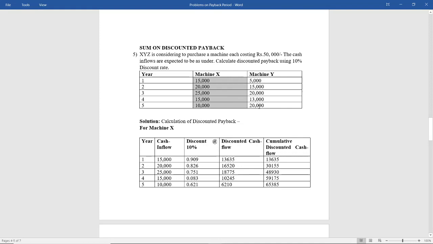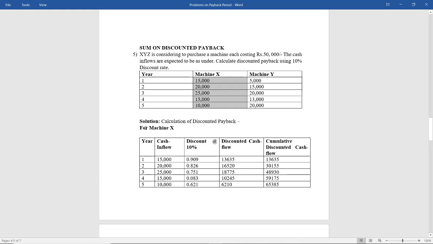So let us start solving. Let us start finding the payback period. So, calculation of discounted payback period. And now tell me which formula will we use. Since the cash inflows are unequal, when the cash inflows are unequal, which method do you use? You use the method of finding out the cumulative cash inflows. Clear? Okay. So here are the cash inflows.